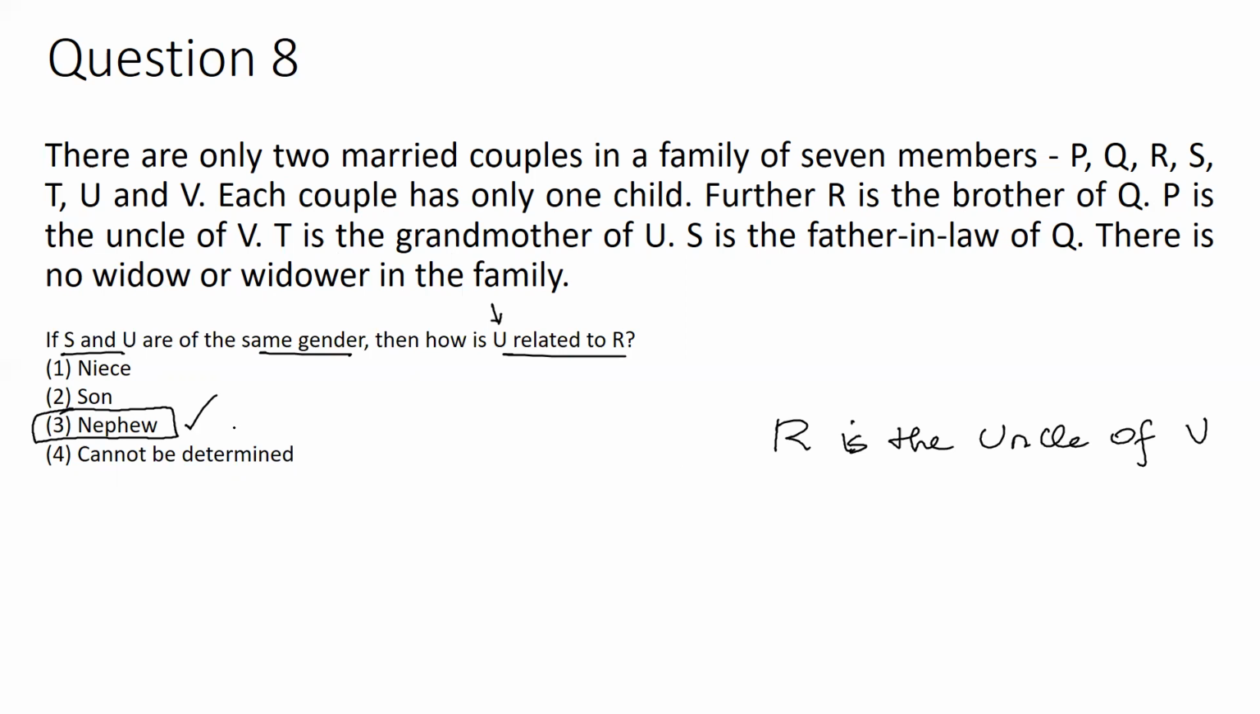The correct answer is option 3, that is nephew. It is not uncle. The correct answer to how is U related to R is: U will be the nephew of R, or R will be the uncle of U. Okay. So with this, we have answered this puzzle question as well.